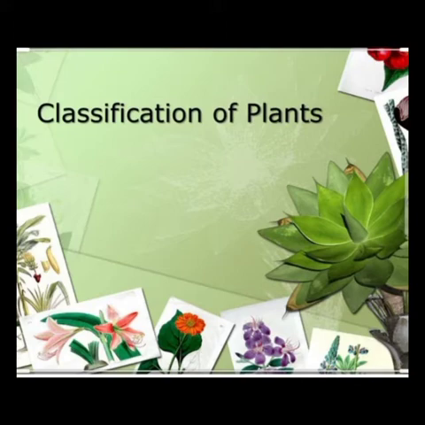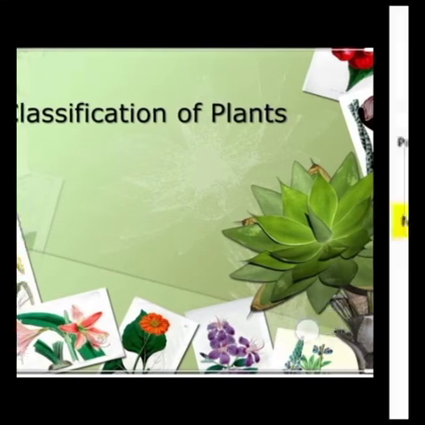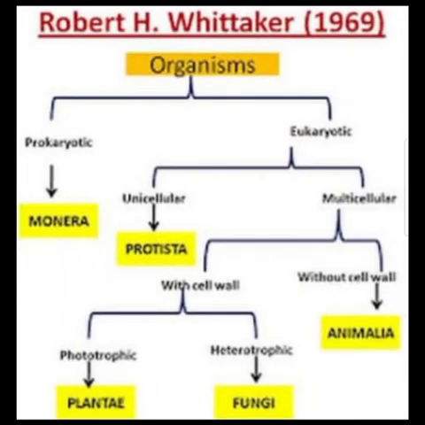So let's do one quick revision of this. The classification of living organisms classifies into two: prokaryotic and eukaryotic. So what are prokaryotes? Prokaryotes are organisms which do not have a nucleus or any other membrane-bound organelles inside them. For example, bacteria. There are lots of different bacteria, for example cyanobacteria or streptococcus bacteria.